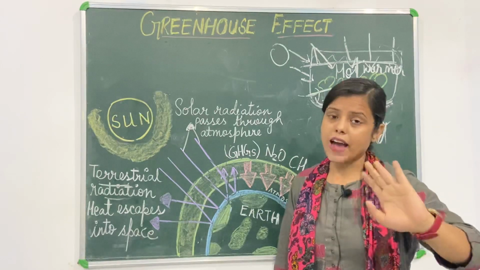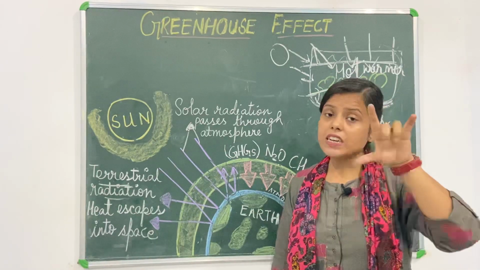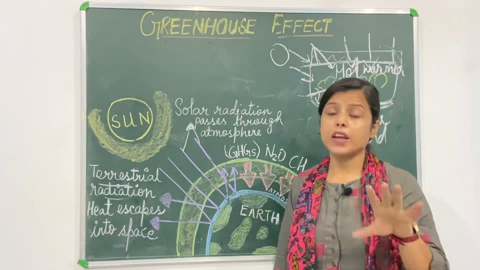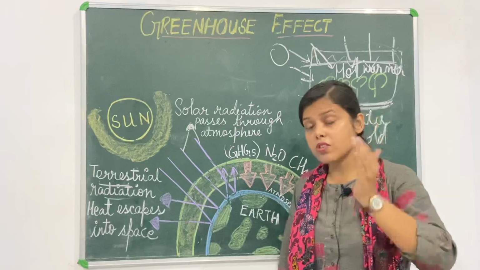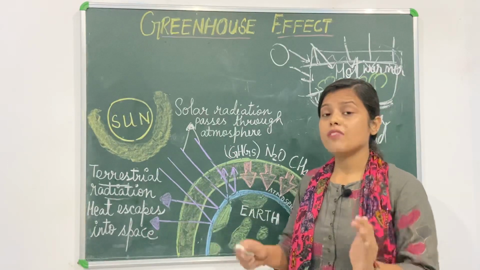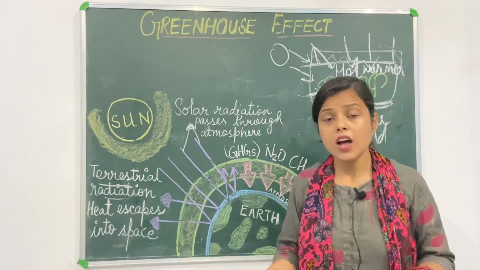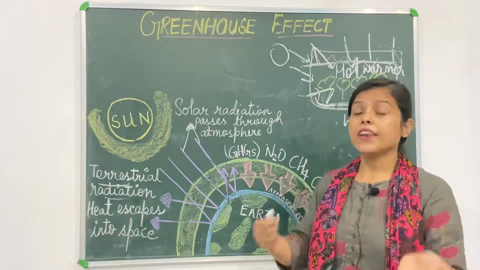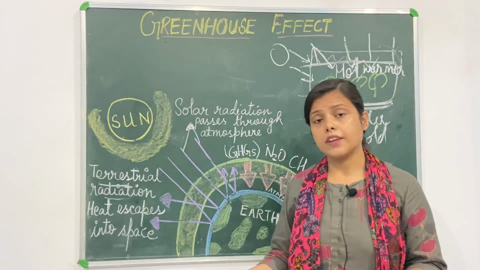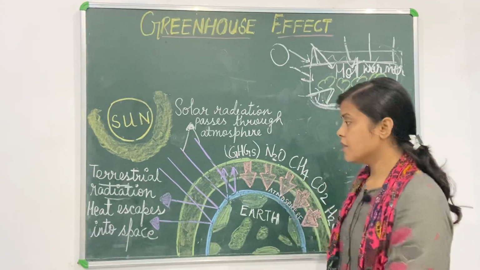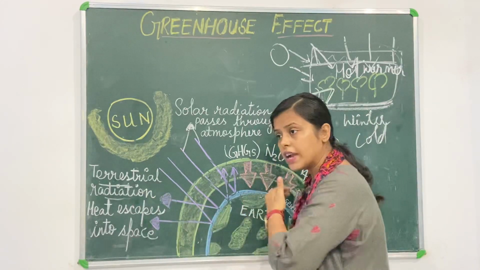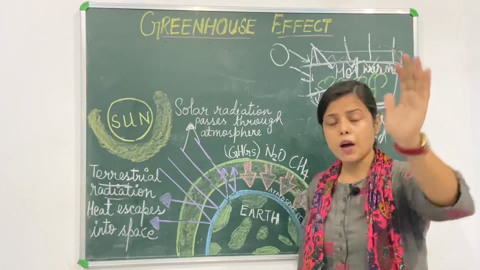Why is it sent back to space? To maintain a cooling temperature during the night time. The temperature of the earth comes down so that it is not very hot nor very cold during the night time. A normal temperature is maintained. So here some heat is given back and some is absorbed.